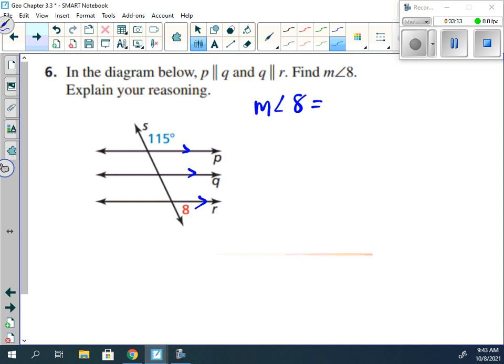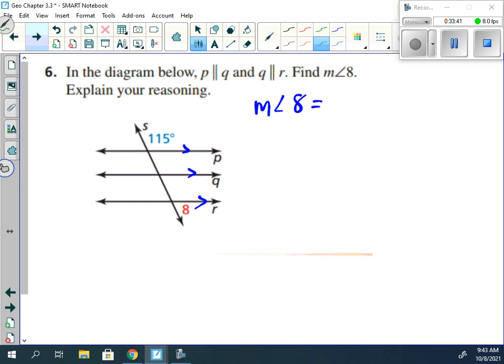Is 115 and 8, are they on the same side of the transversal and both above or both below the line? No, so they're not corresponding. Consecutive interior means they would both be inside the lines, well, they're not. So technically, this would be consecutive exterior if we actually had that property. So most likely what that means is angle 8 and 115 do what? They add together to be 180.